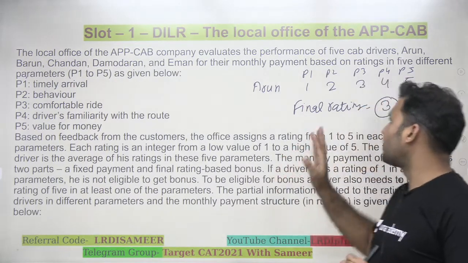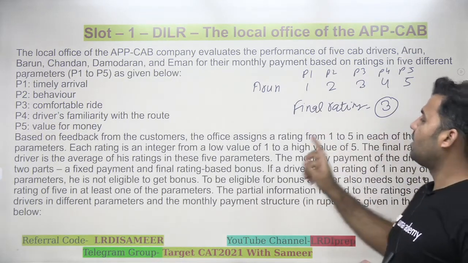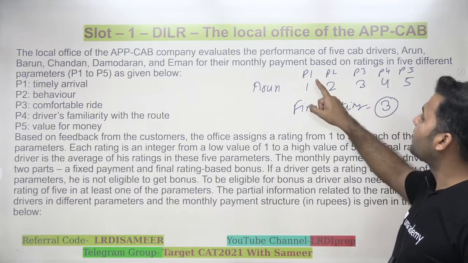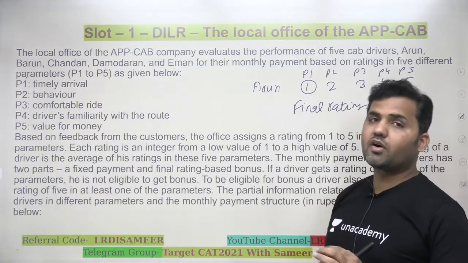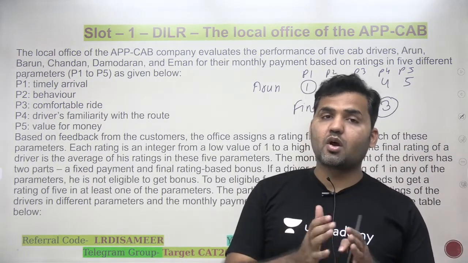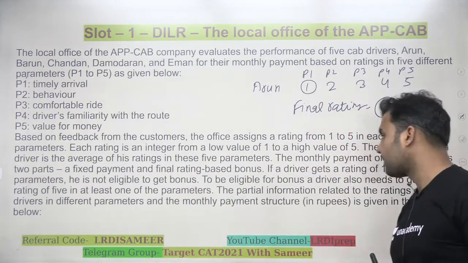One should note the case. For example, if I look at this case, will Arun be getting the bonus on the basis of his final rating? No. Why no? Because Arun is getting 1 in parameter P1. To be eligible for the rating based bonus, you should not be having a rating of 1 in any of these parameters.